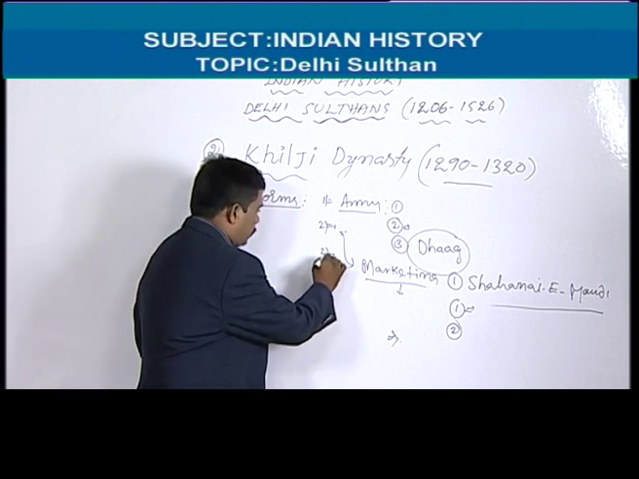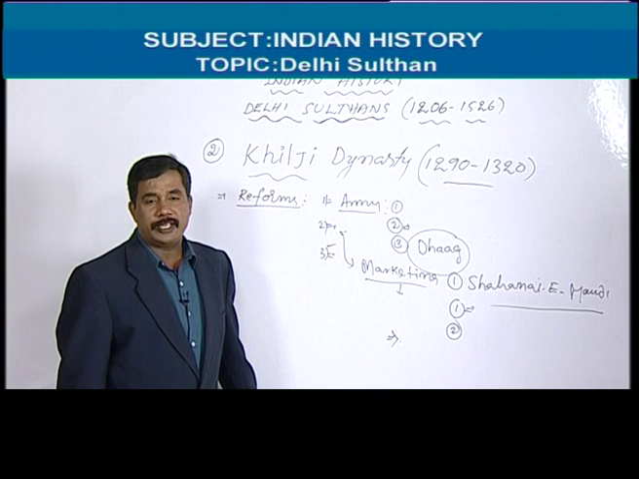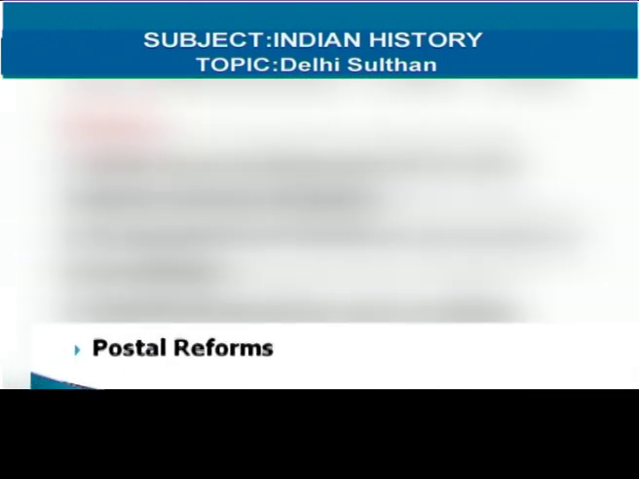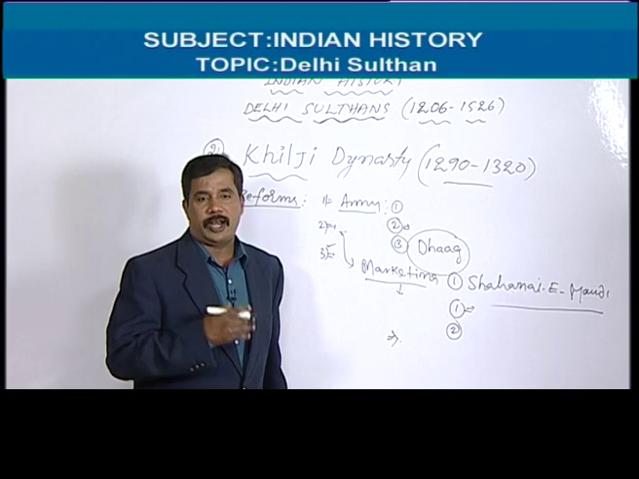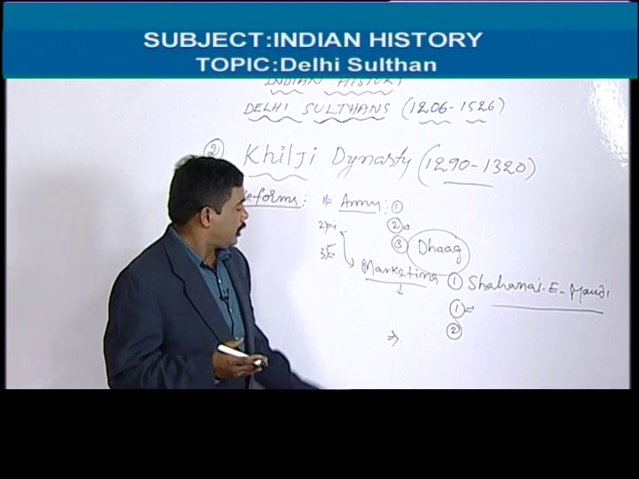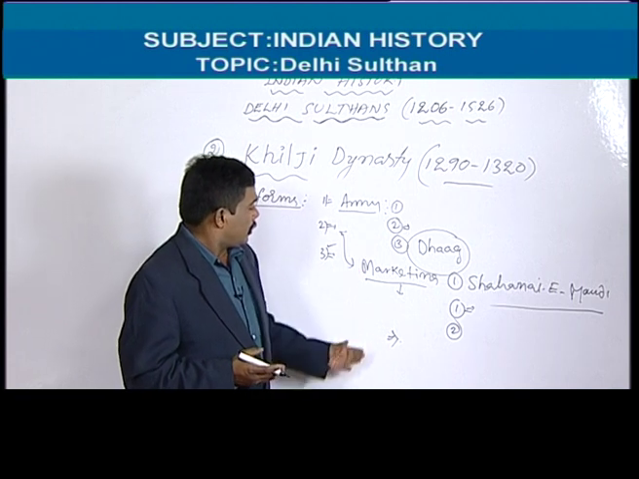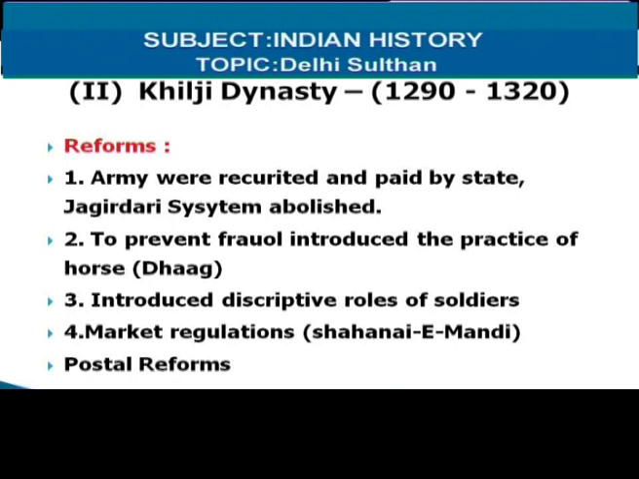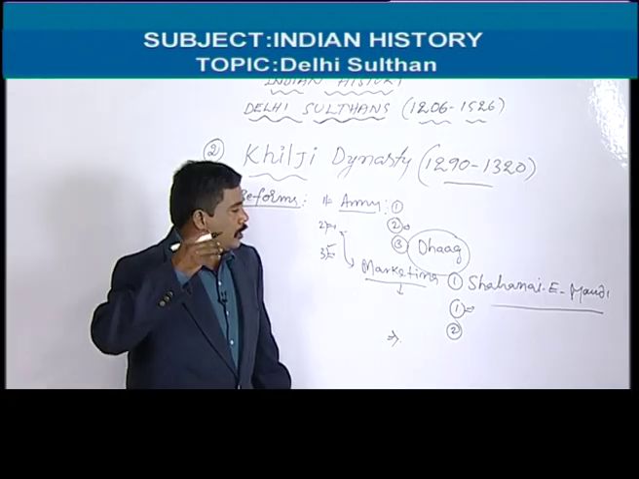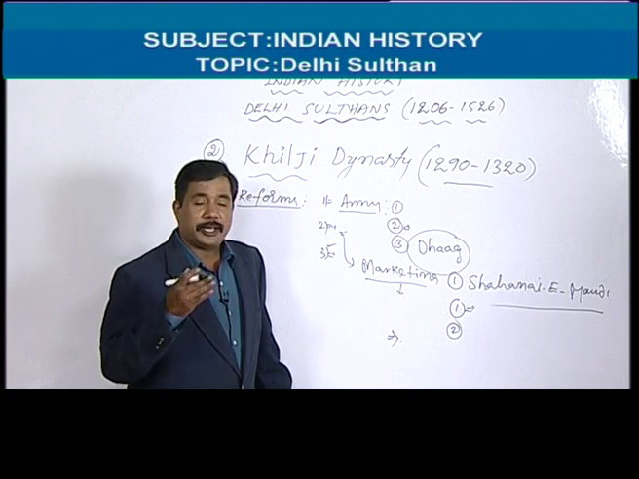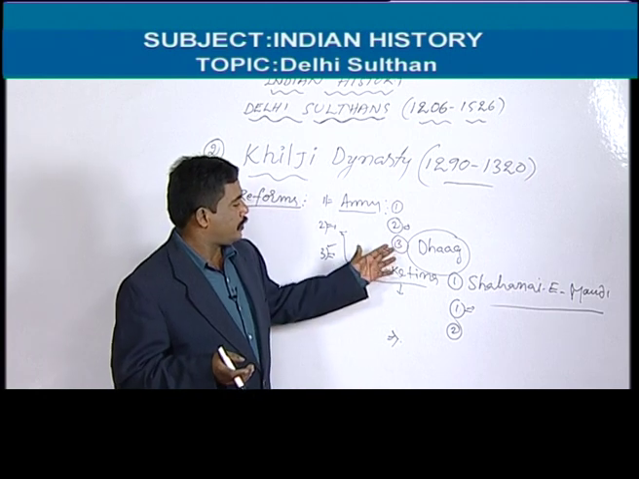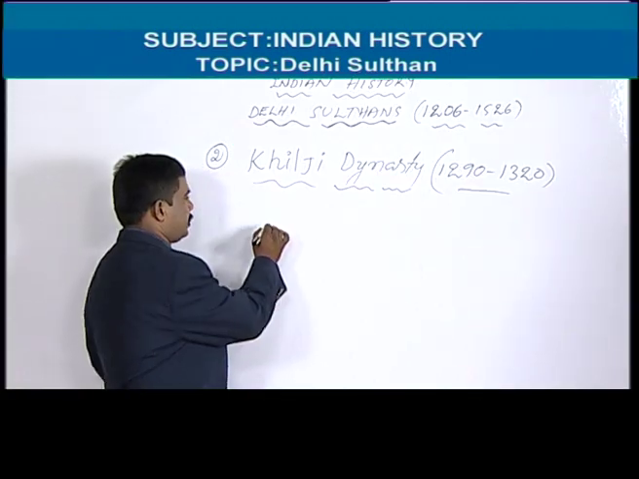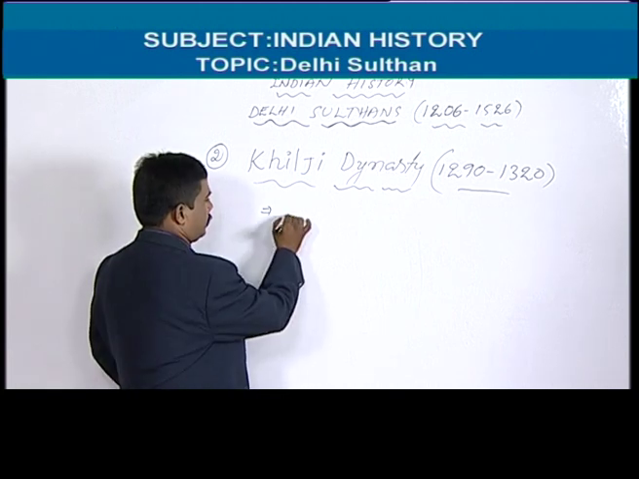And next, third one, we can say postal reforms. So he also introduced postal reforms. What are the postal reforms? Every postal man has to travel 100 miles daily. That's why it is also one of the reforms of Alauddin Khilji. So army reforms, marketing reforms and postal reforms. All these reforms were followed by Indian kings, especially Sher Shah, Akbar, Britishers and the Indian government also follow these kinds of reforms. In the period of Alauddin Khilji, there was one important person, that is Amir Khusru.